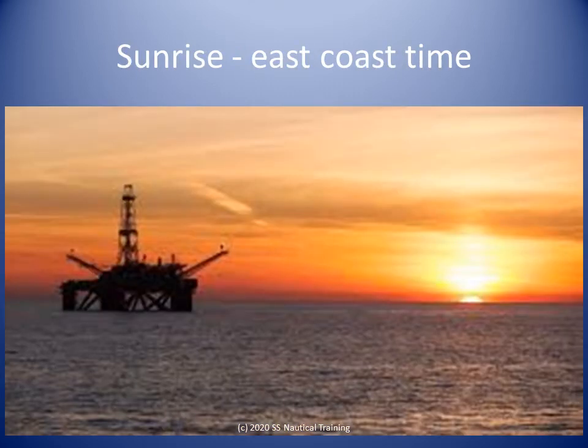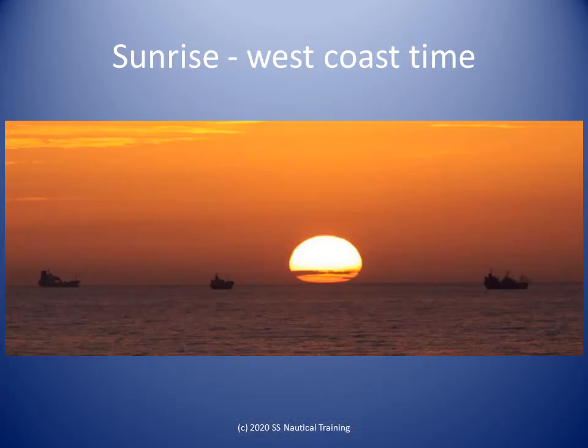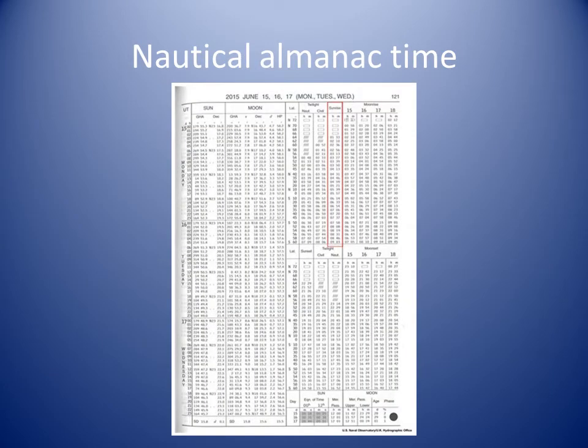A navigator on a vessel in longitude 60 degrees west, off the east coast of Trinidad, plans to do an amplitude at sunrise. On the same day, another navigator on a vessel in longitude 61 degrees west, off the west coast of Trinidad, also plans to do an amplitude at sunrise. Both navigators go to the sunrise part of the nautical almanac and extract the time of sunrise for date and latitude. The sunrise time in the almanac is 0600 hours.